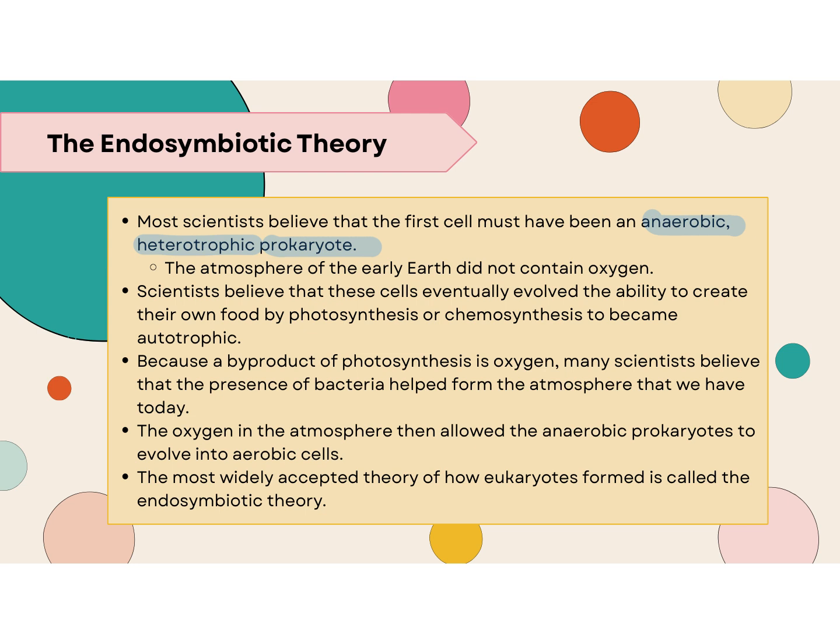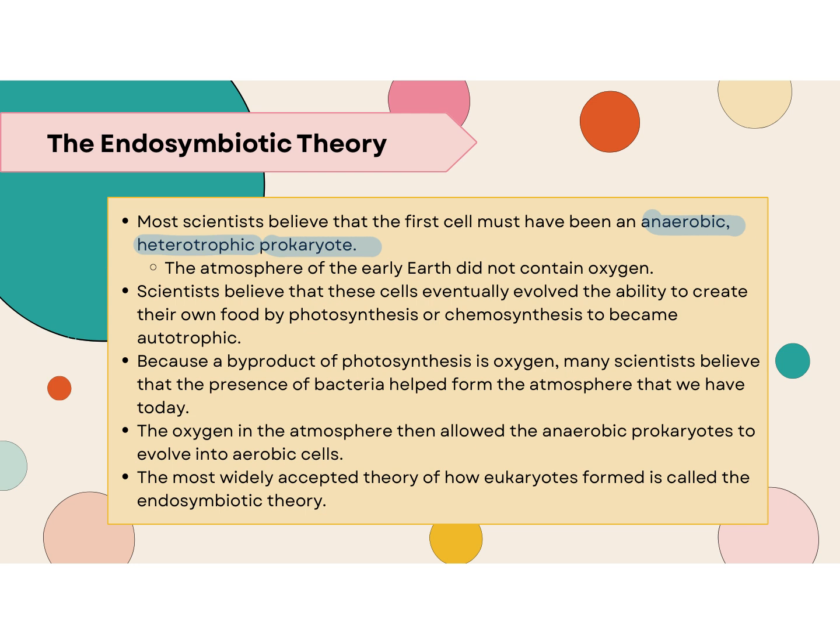Also, it is important to note that the atmosphere of the early Earth was believed to not contain oxygen. So, any organism that lived there obviously had to be anaerobic. Now, scientists believe that these cells eventually evolved the ability to create their own food by photosynthesis or chemosynthesis, using products from their environment, and to become autotrophic.